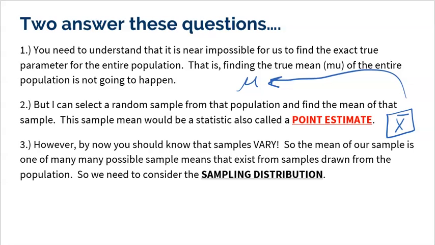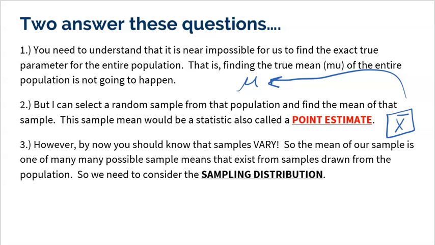However, by now you should know that samples vary. Yes, I can go and get a sample of largemouth bass fish from Lake Erie, and I can get another sample, right? There's probably millions of different samples out there, all of a certain size. And the one thing I know is true is that they're all going to vary a little bit. So the mean of our sample is one of many possible sample means out there. This is why I need to consider sampling distribution first and foremost, because the whole point of what we learned in Unit 5 about sampling distributions is that they show us what all possible sample means will look like.